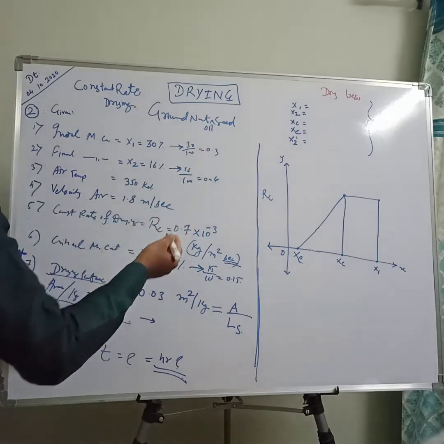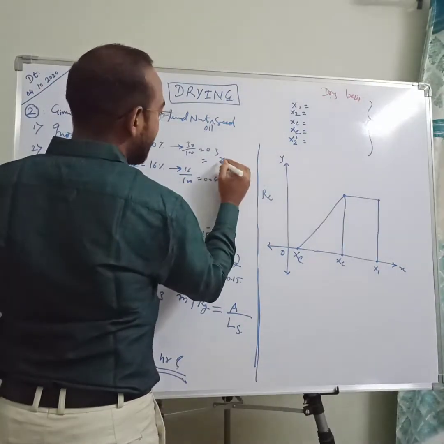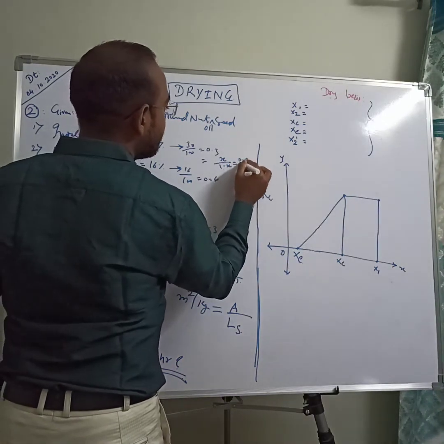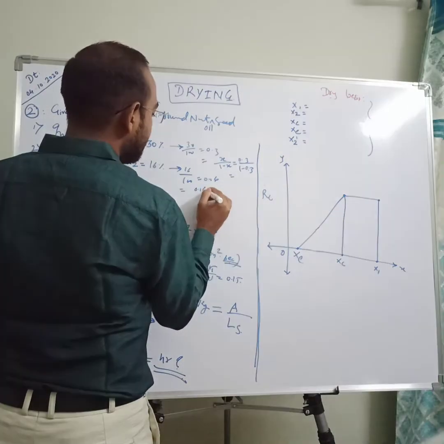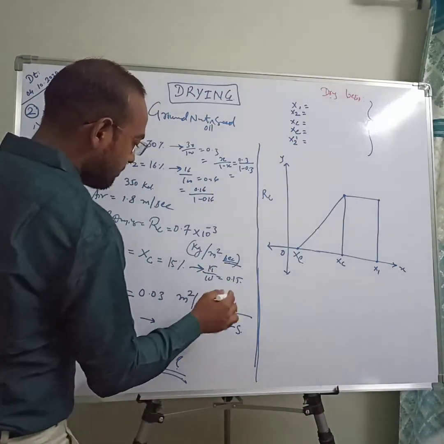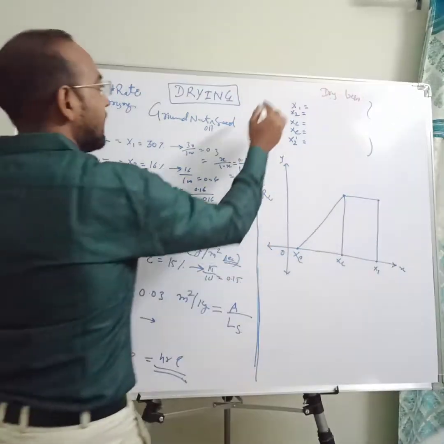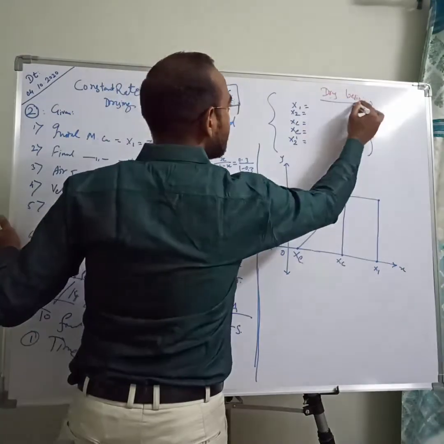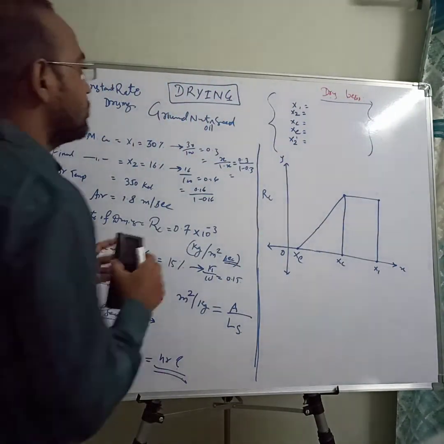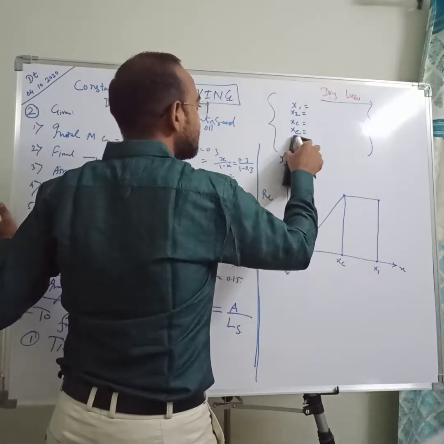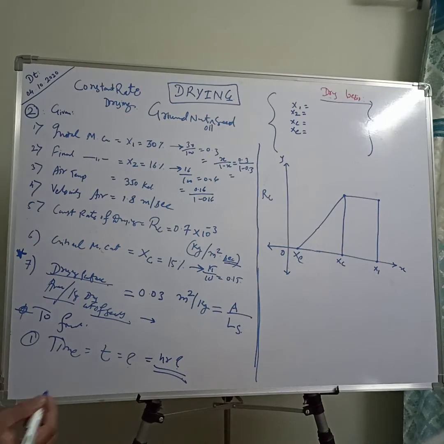Now these fraction values get converted into the dry basis. How is it calculated? It is calculated as x upon 1 minus x, that is 0.3 upon 1 minus 0.3, or 0.16 upon 1 minus 0.16, or in similar manner 0.15 upon 1 minus 0.15. So directly I can write the final values on dry basis here. There is no x2 dash because it is a single stage drying operation. There are no two stages like the last question.